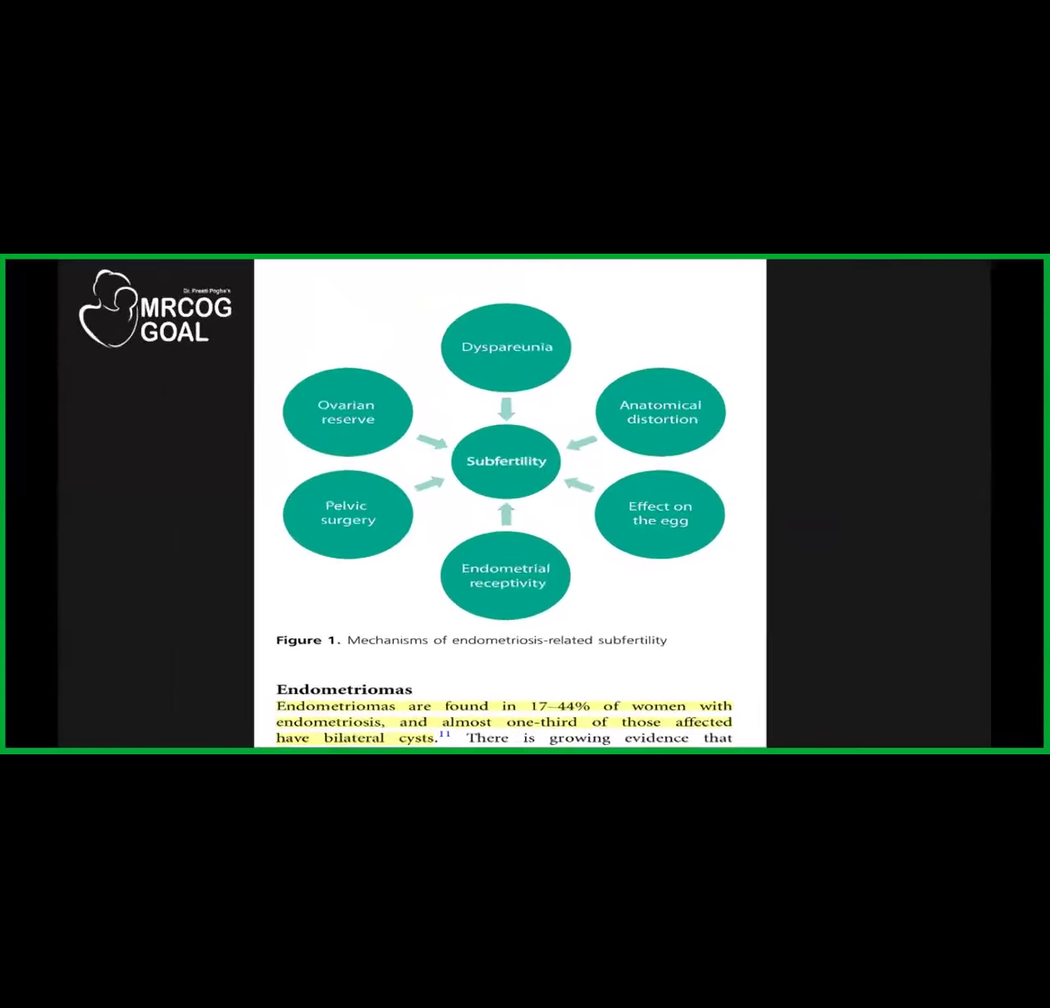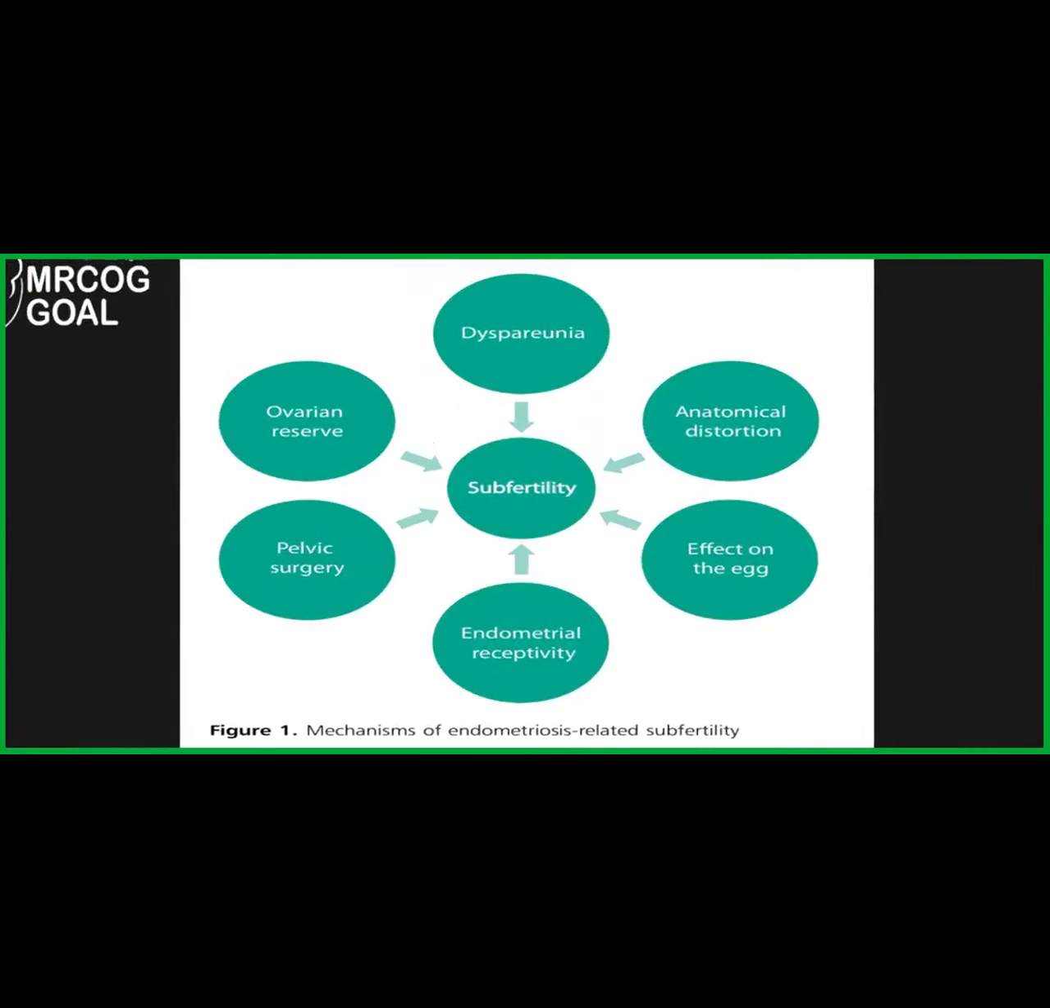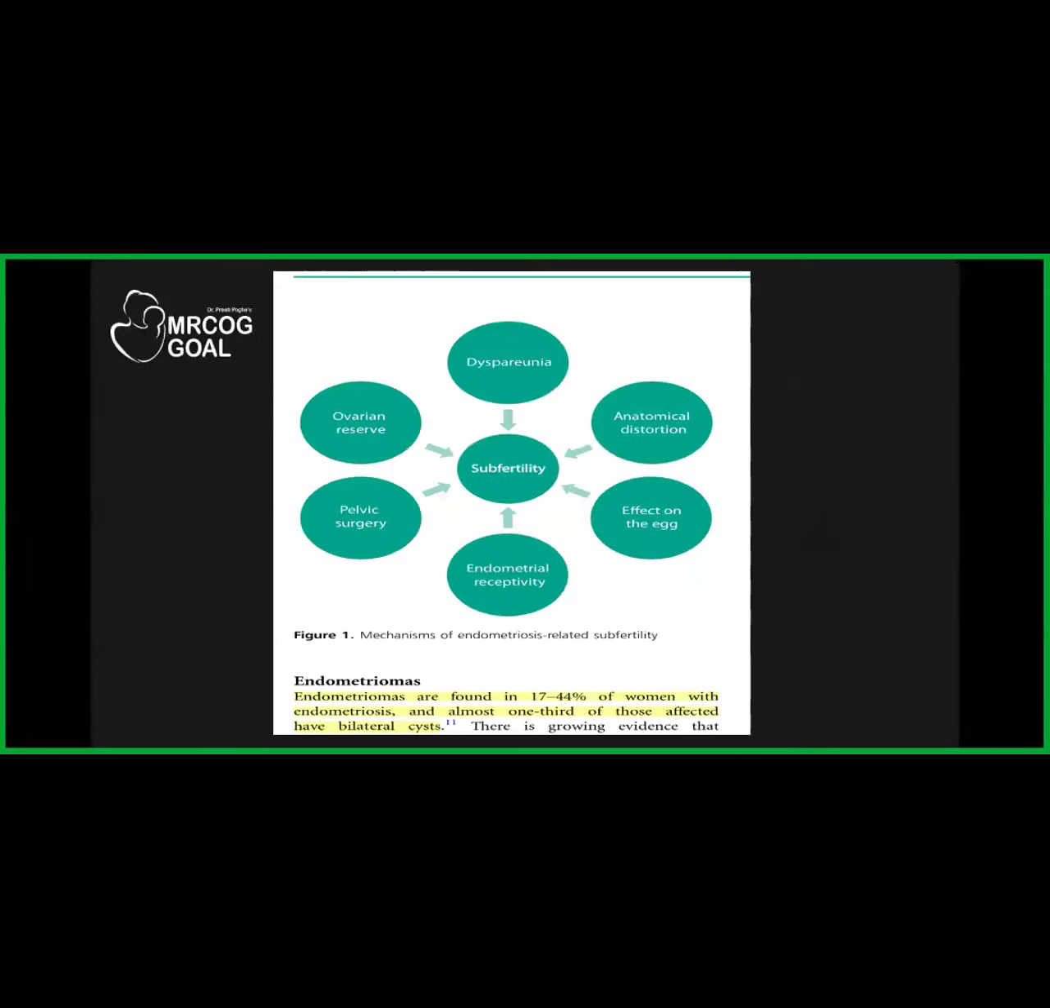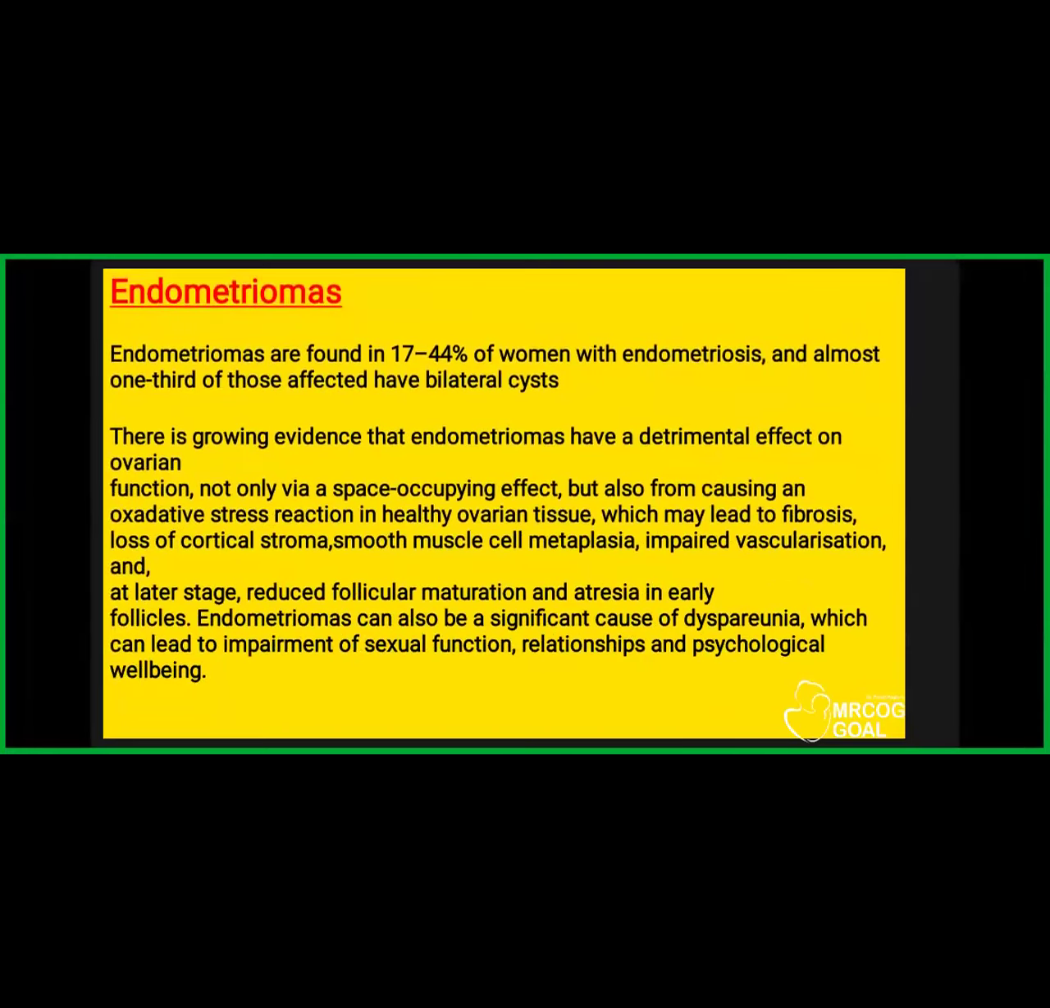So what else can endometriosis cause? It can cause dyspareunia, it may affect the ovarian reserve, and pelvic surgery may already have been done by the patient, which can also cause subfertility. Endometrial receptivity is affected, there is an effect on eggs, and also there is anatomical distortion because of endometriosis.